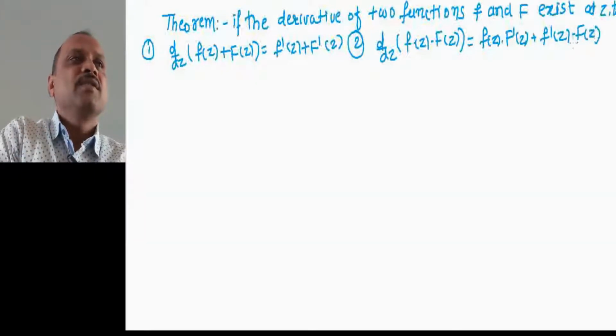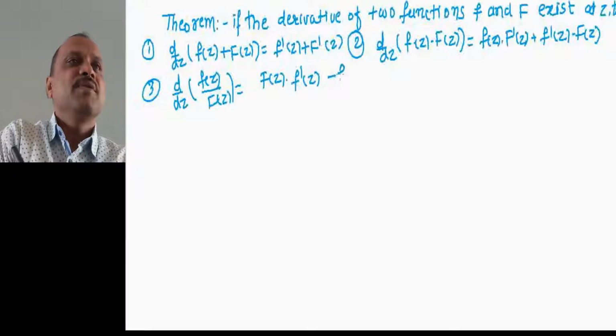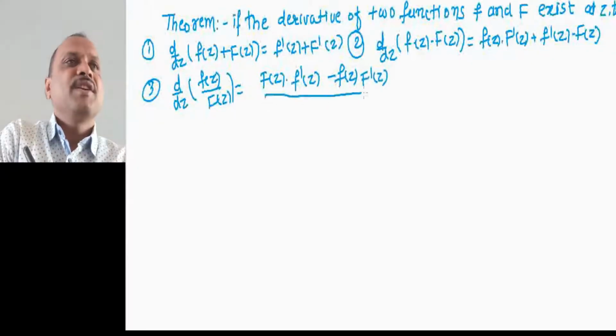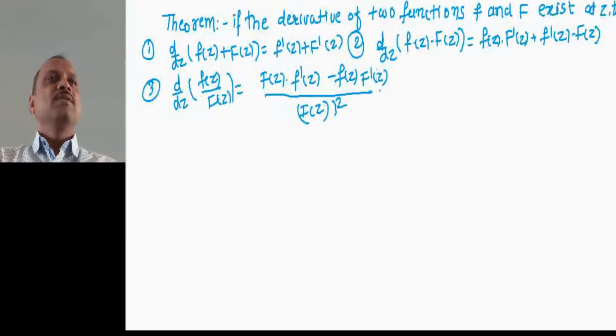And third one, that is d by dz of small f of z divided by capital F of z equal to capital F of z into f dash of z minus small f of z into capital F dash of z divided by capital F of z whole square. So these are the results which we are going to prove.